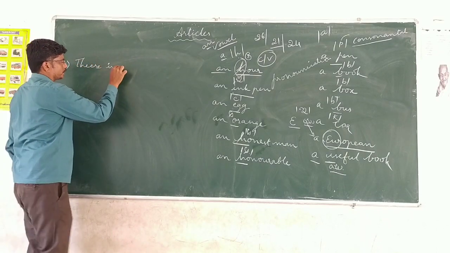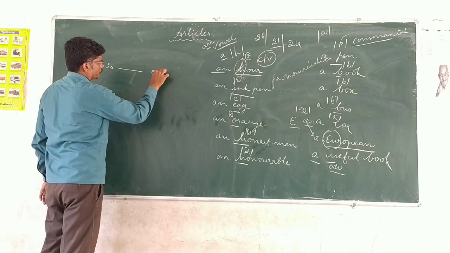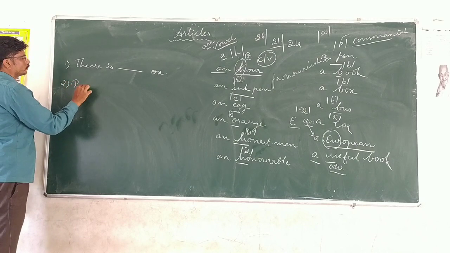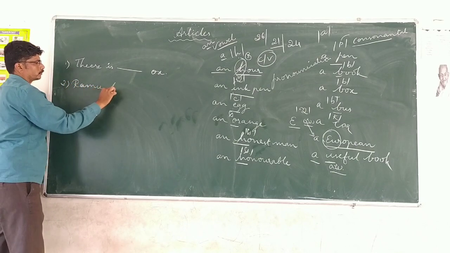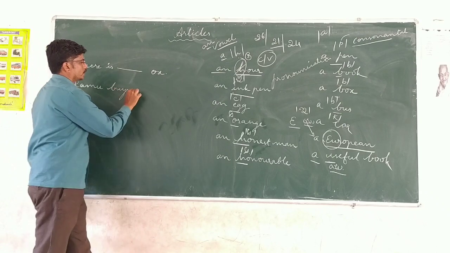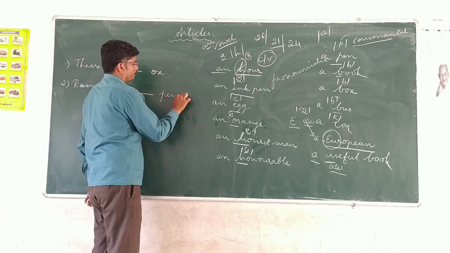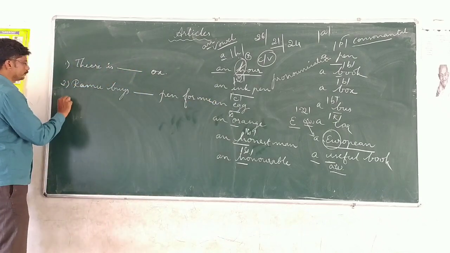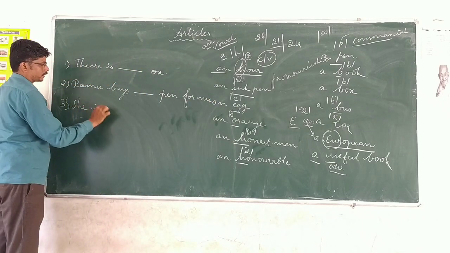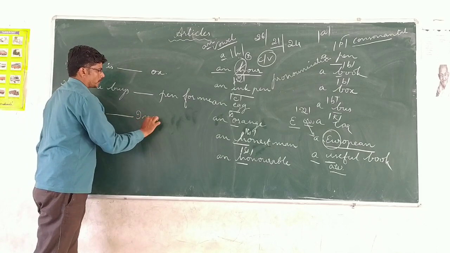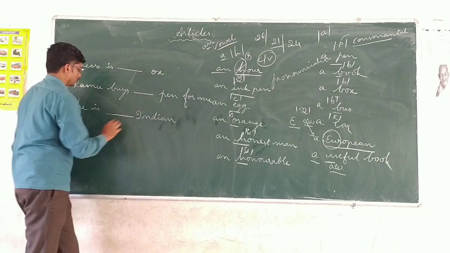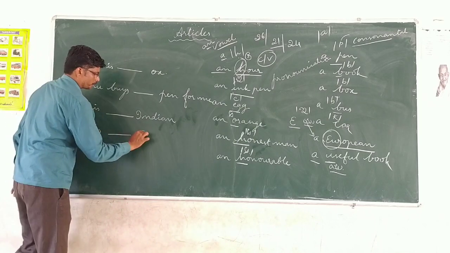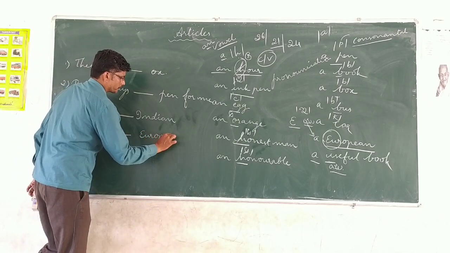There is dash ox. Second one, Ramu buys dash pen for me. Third one, she is dash Indian. Fourth one, he is dash European.